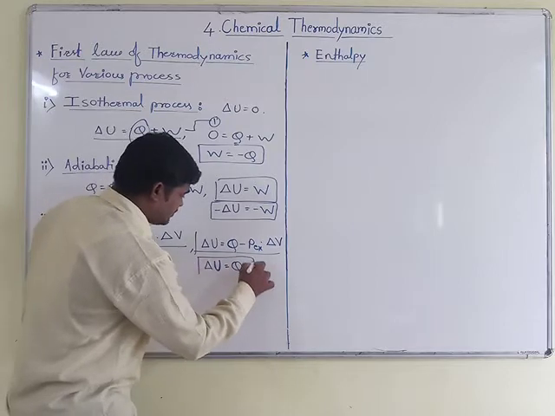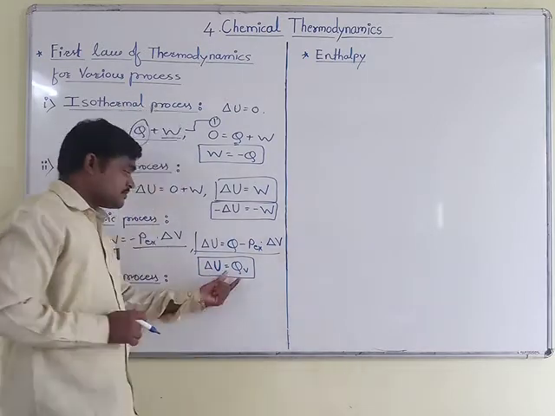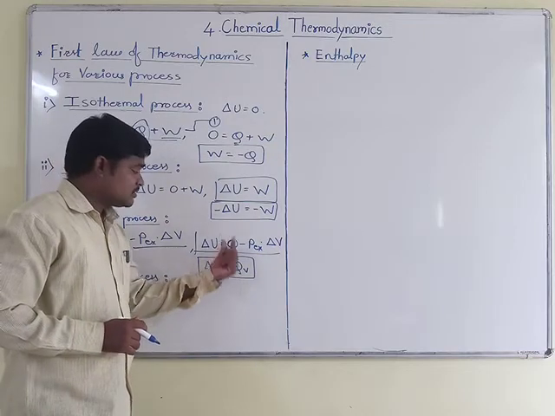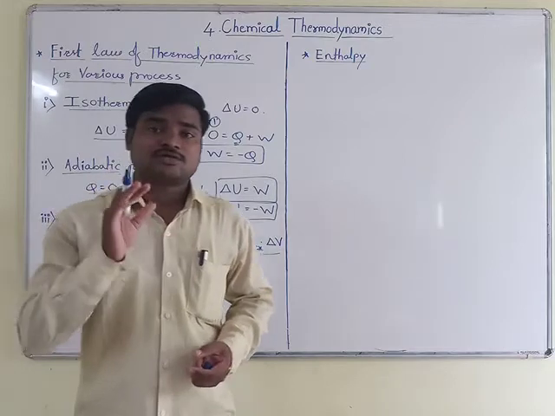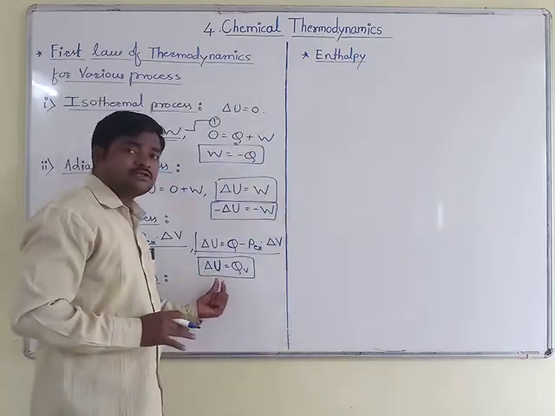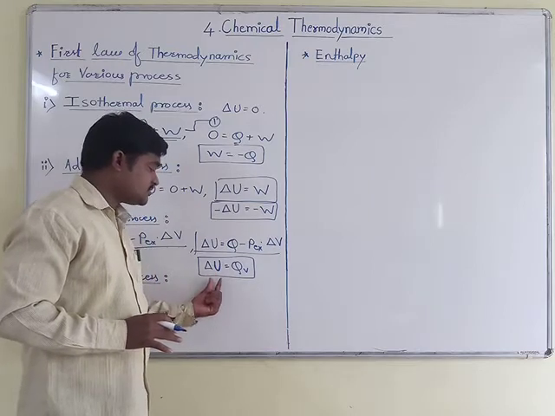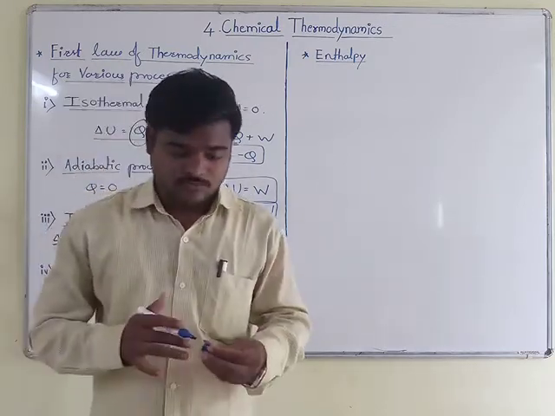Why have I written delta U is equal to QV? Because this equation implies that QV is nothing but the heat at constant volume. In that case, the internal energy of the system depends on the heat at constant volume.